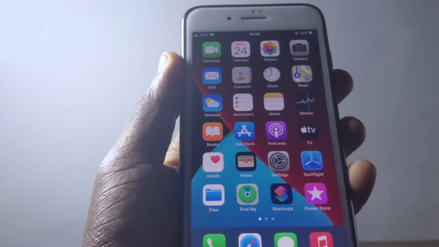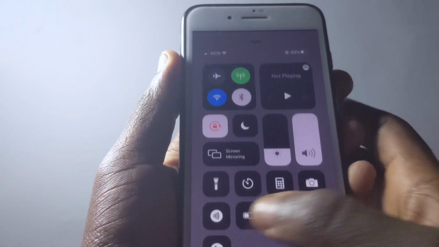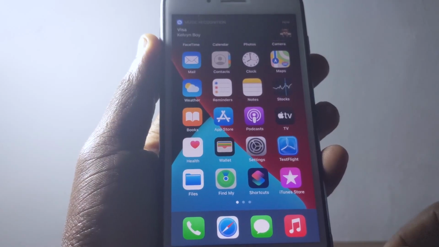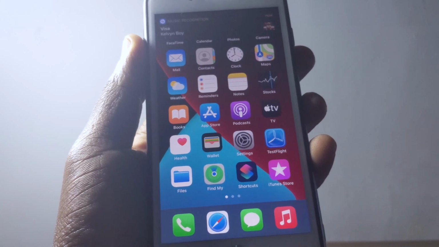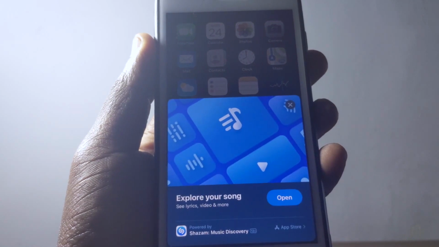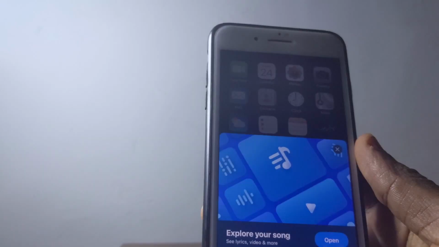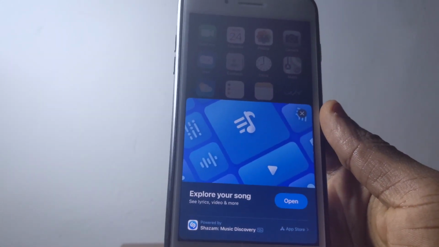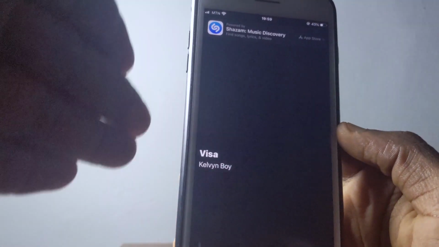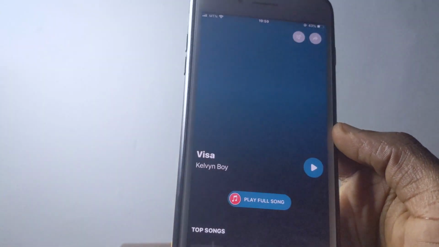So I'm just going to play a song, and then we are going to check out right here and see how it's going to look. So I played a song, and this was the pop-up you saw on the screen. Then I'm just going to tap on open, and it's going to take me to Shazam's page, and it's going to show me the song I was trying to play on my laptop in order for Shazam to find the song for me.